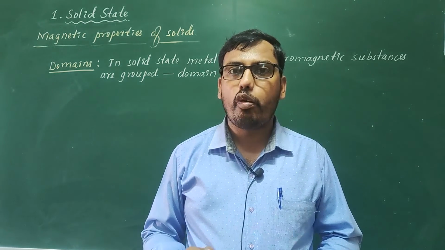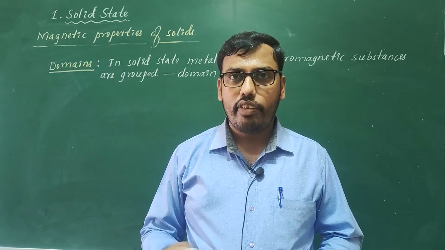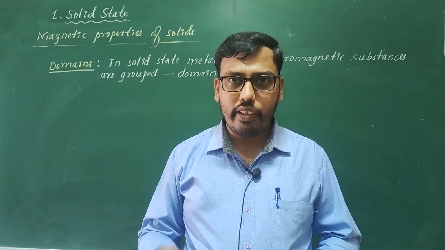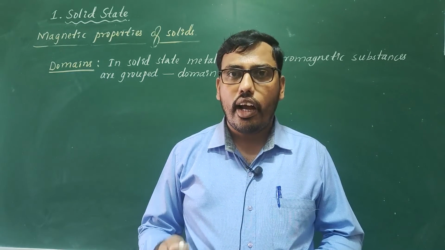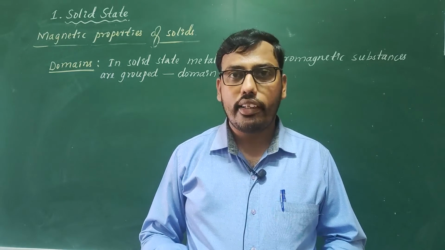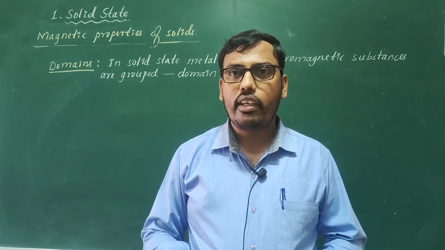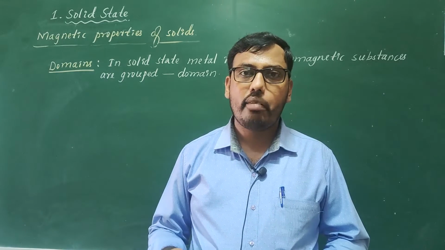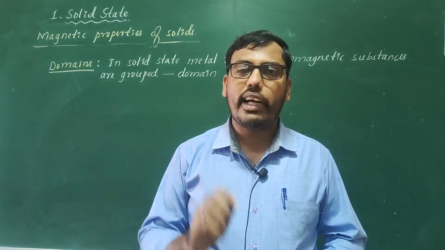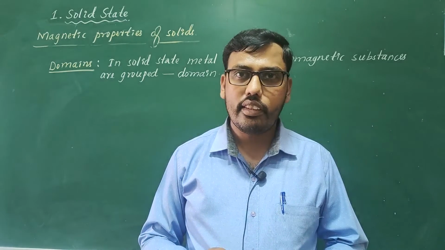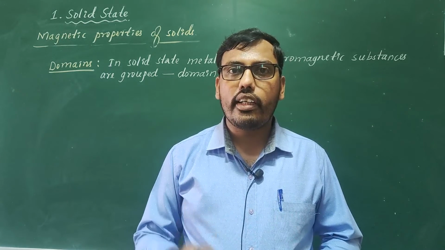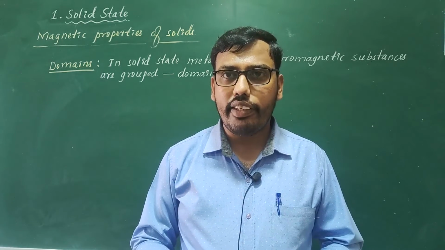So in case of ferromagnetic substances, what happens? Ferromagnetic, I have already told you, it is because of the presence of more number of unpaired electrons and it is strongly attracted by the magnetic field. They can be permanently magnetized. They can be converted into permanent magnets. So what happens to domains in case of ferromagnetic substance? All the domains are going to align in the same direction of the magnetic field.